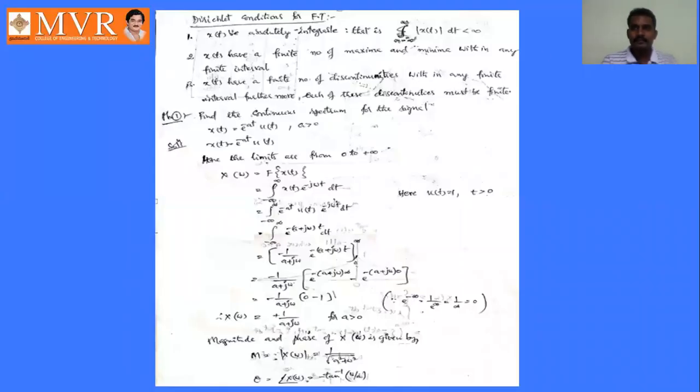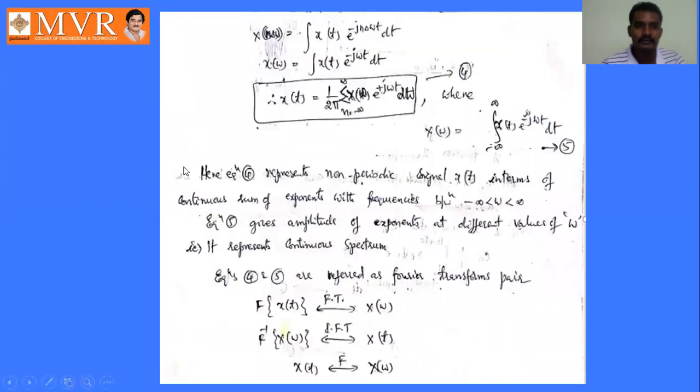Good morning. So in the earlier classes, we discussed the Fourier transforms. How is the Fourier transform defined? It is the transformation of the Fourier series. That is, if x of t is a continuous periodic signal, its Fourier transform is x of omega. How these two are related, we already discussed in our earlier classes, right? So that's why we can say that x of t and x of omega are a Fourier transform pair.